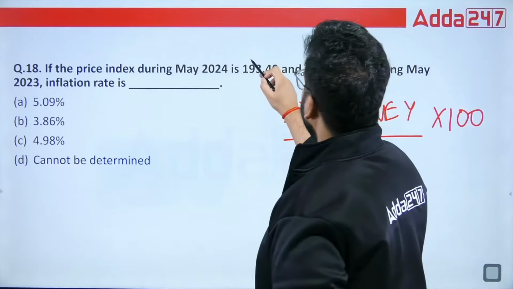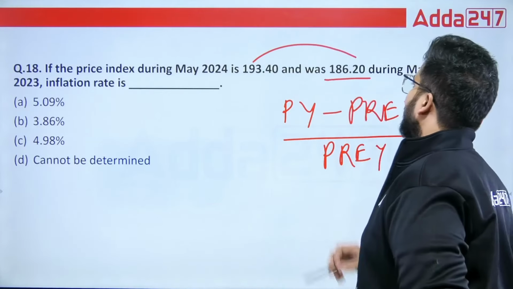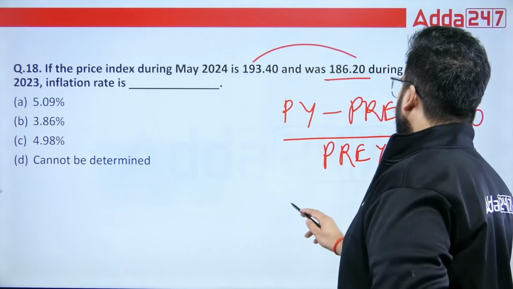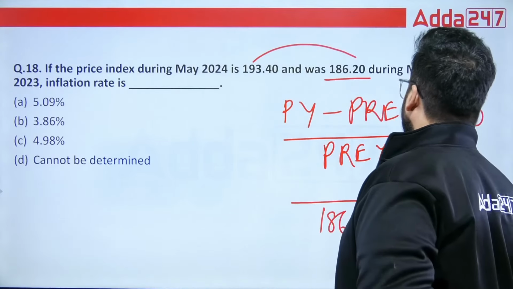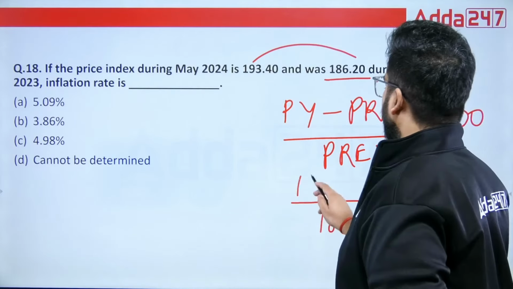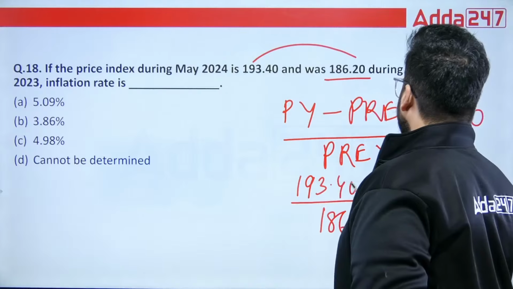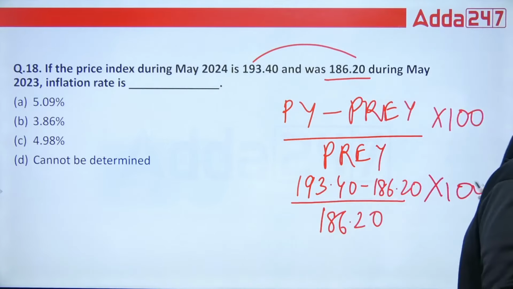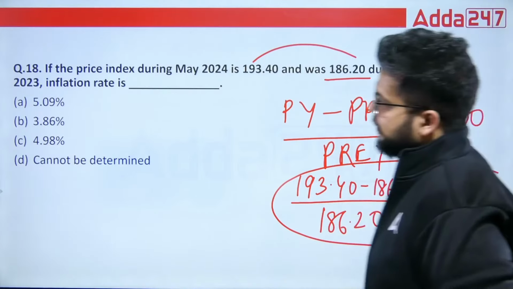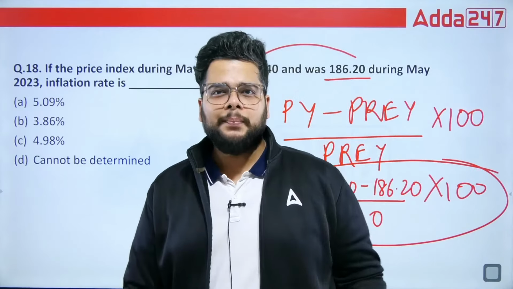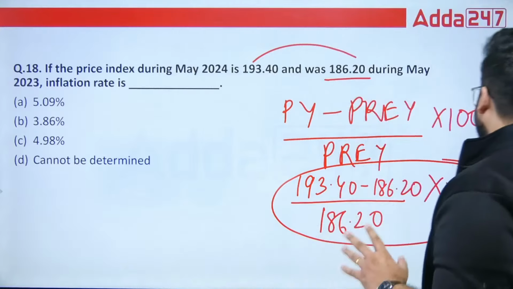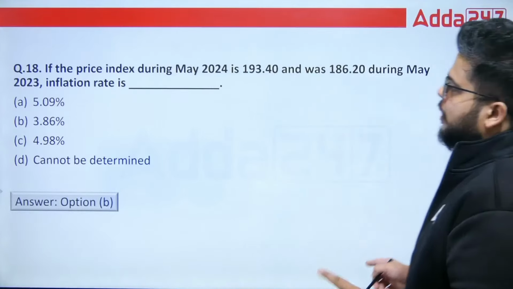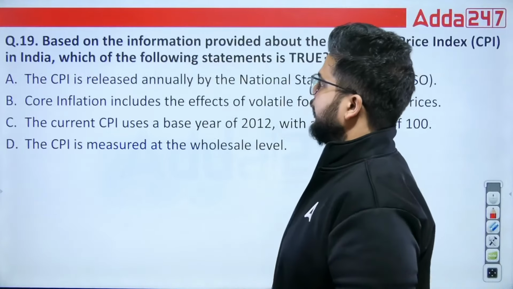So this will be 193.40 minus 186.20, divided by 186.20, multiplied by 100. That will give you the inflation rate. So simple calculation, but again use a calculator, that is the ask. B is the right answer, 3.86%.